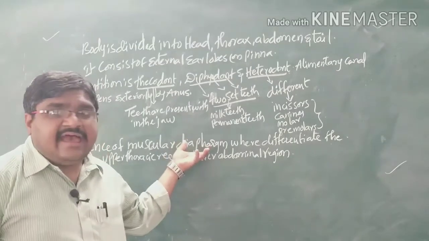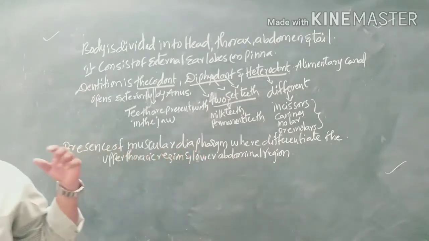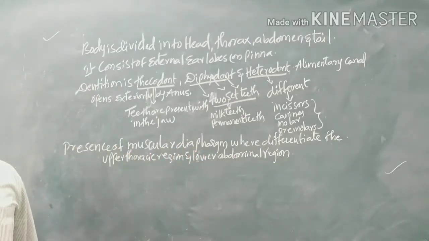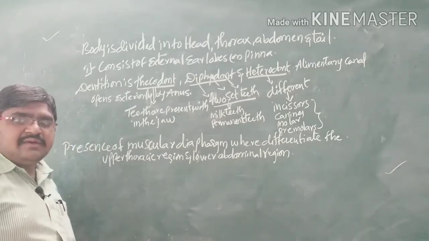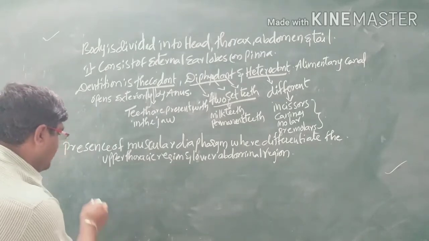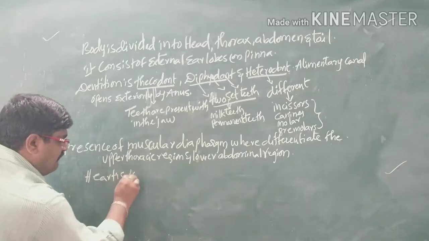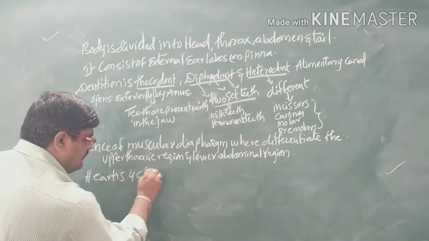And also there is the presence of mammary glands, and due to the presence of mammary glands we call them mammals. Here the heart is a four-chambered heart.